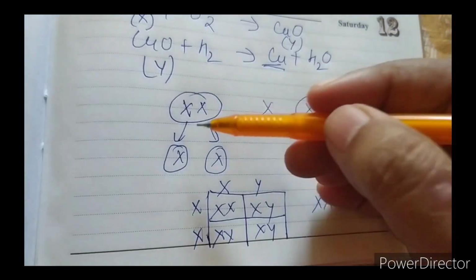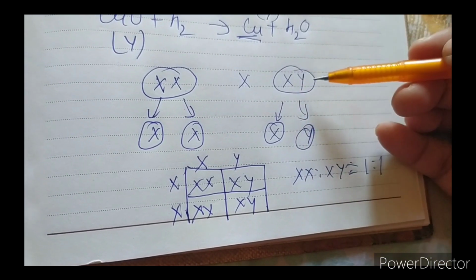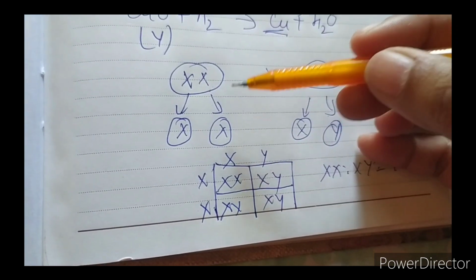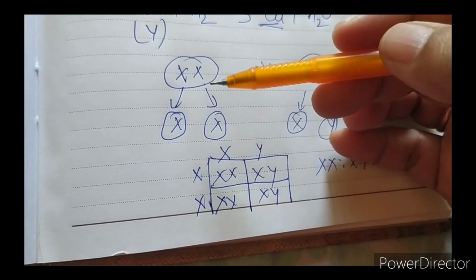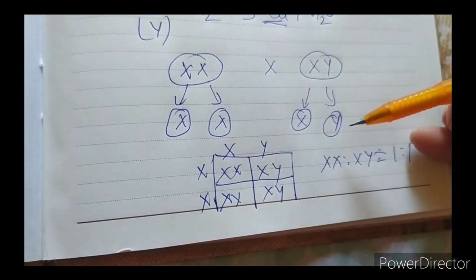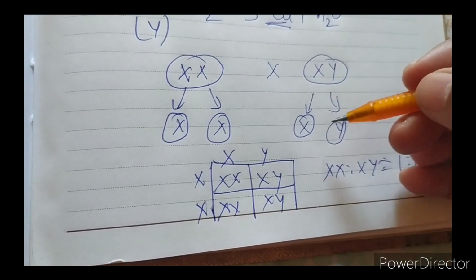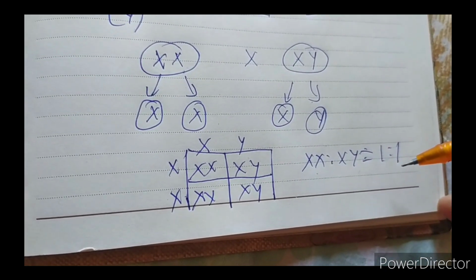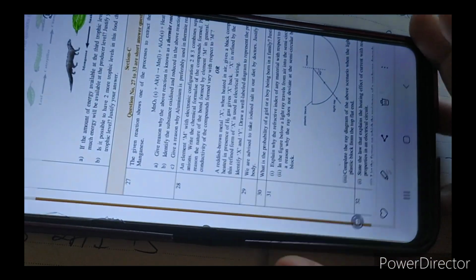That means every time an egg fertilizes with a sperm that may have X chromosome or Y chromosome, but the ovum always has X chromosome. So it is just by chance whether X fertilizes with X or X fertilizes with Y, and that is purely internal and beyond our control, and therefore the probability of male and female child being born is 1:1. So there is equal probability of forming either a male child or a female child.